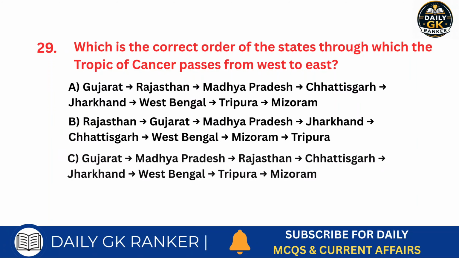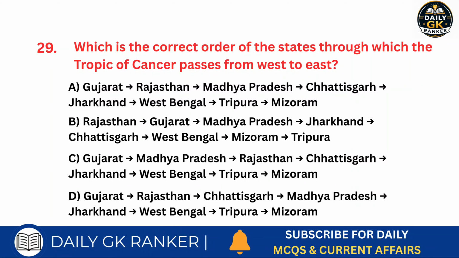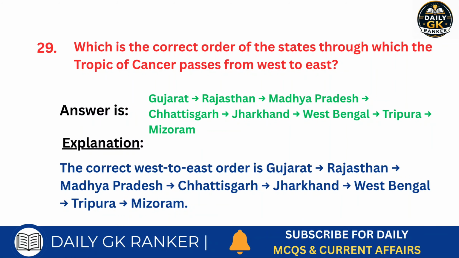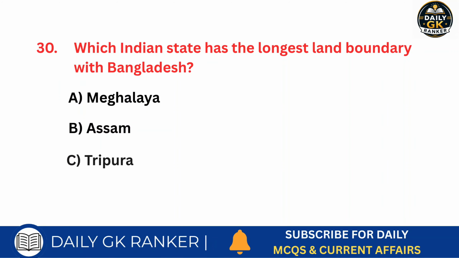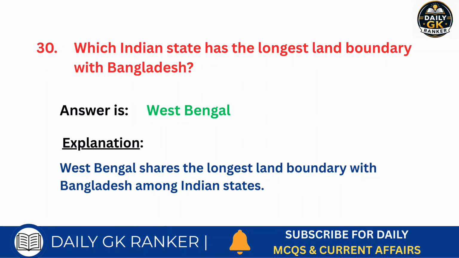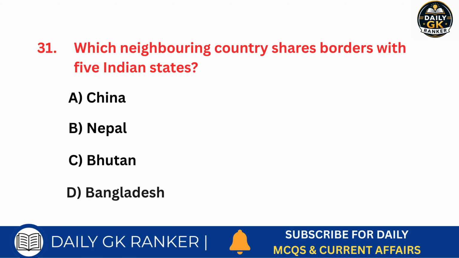Which is the correct order of the states through which the Tropic of Cancer passes from west to east? Answer is Gujarat, Rajasthan, Madhya Pradesh, Chhattisgarh, Jharkhand, West Bengal, Tripura, Mizoram. Which Indian state has the longest land boundary with Bangladesh? Answer is West Bengal. Which neighboring country shares borders with 5 Indian states? Answer is Bangladesh.